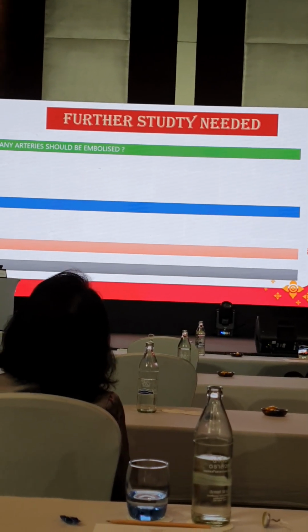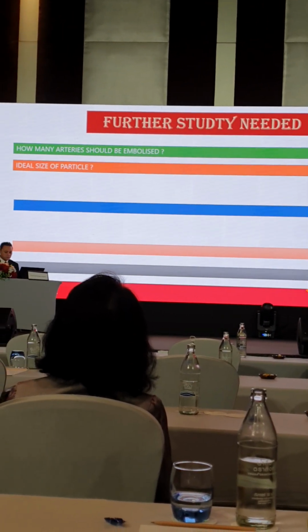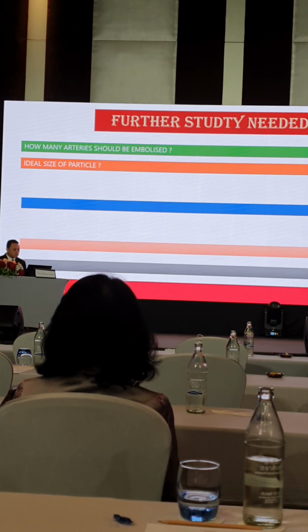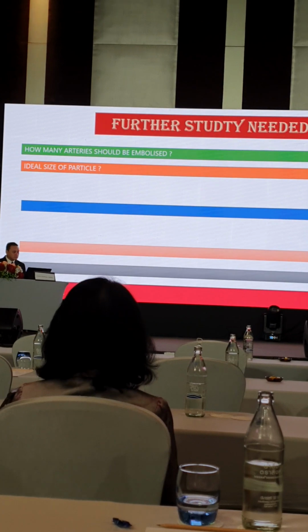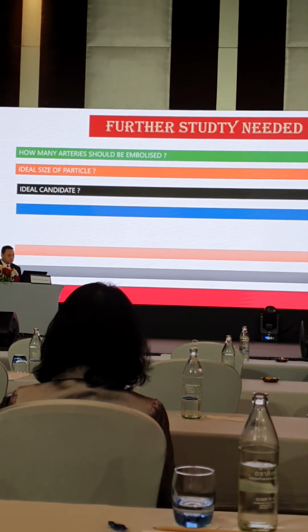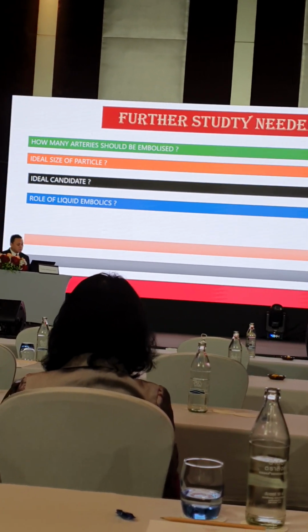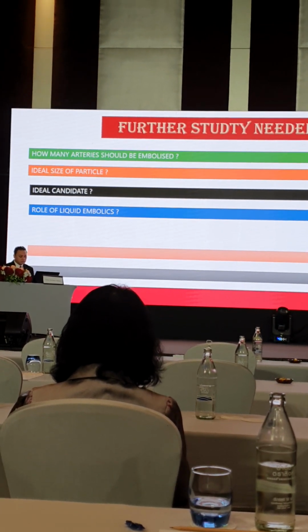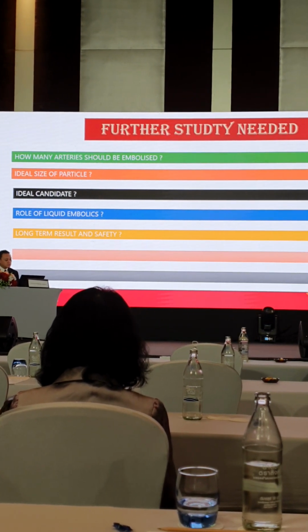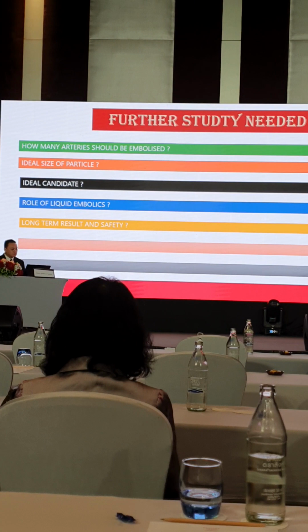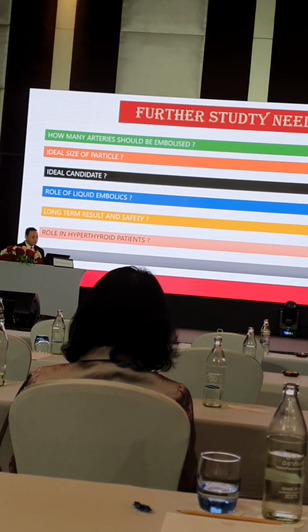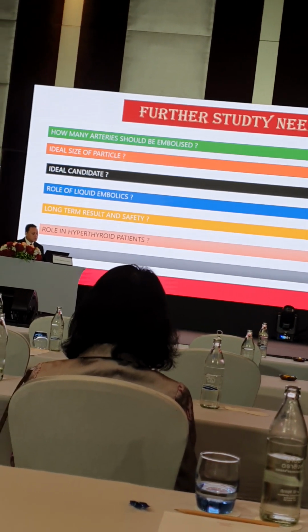So we need further studies. Of course, as we are presently doing, up to 3 arteries in multinodular goiter, but safety is yet to be established with larger studies. What should be the ideal size of the particles, who are the best candidates, and possibly liquid agents, the role of embolic agents, and long-term results we also require.